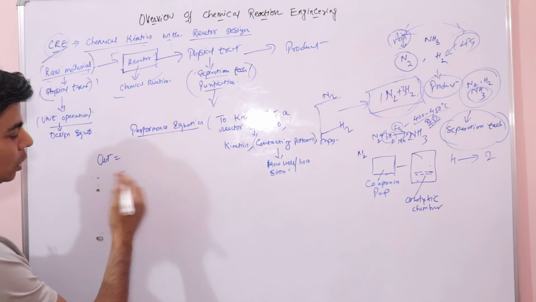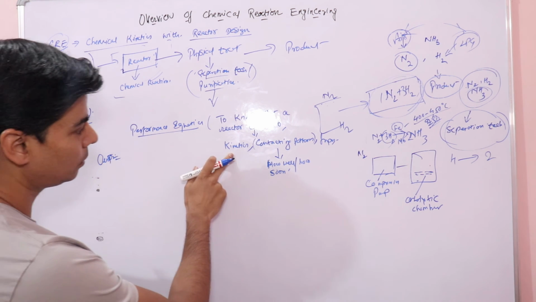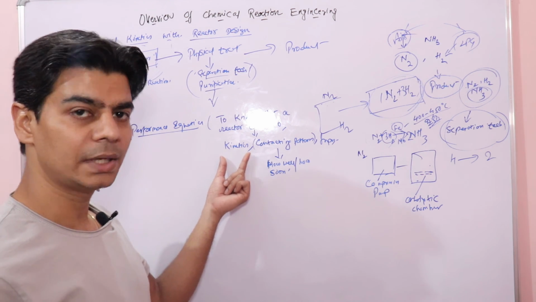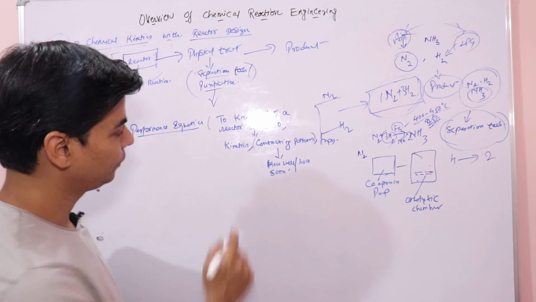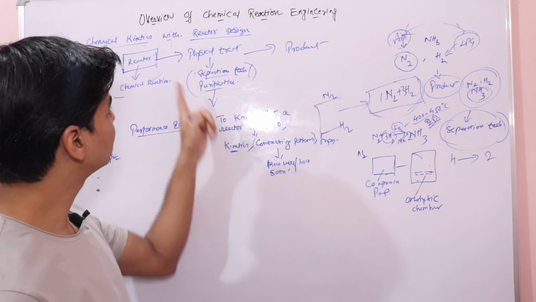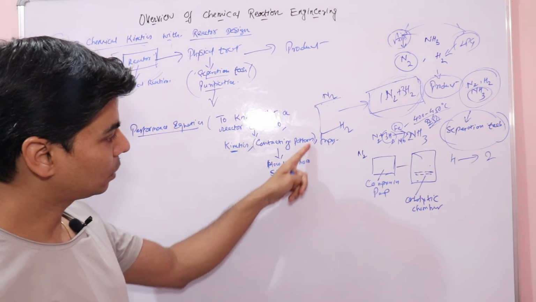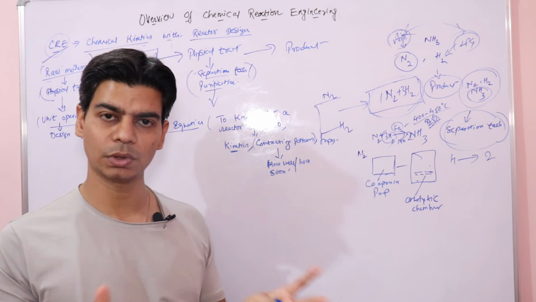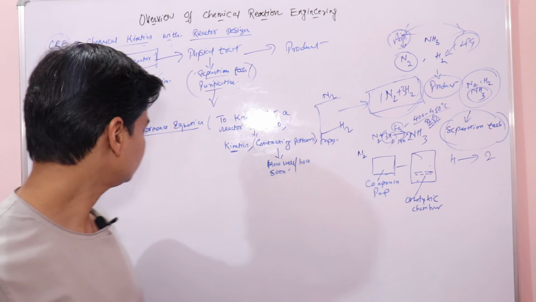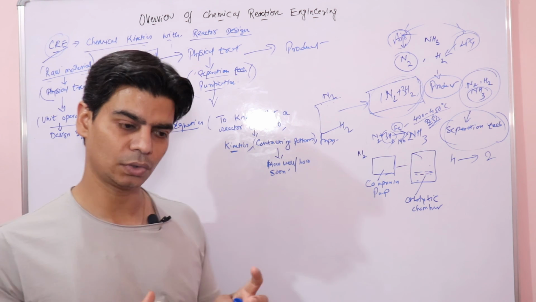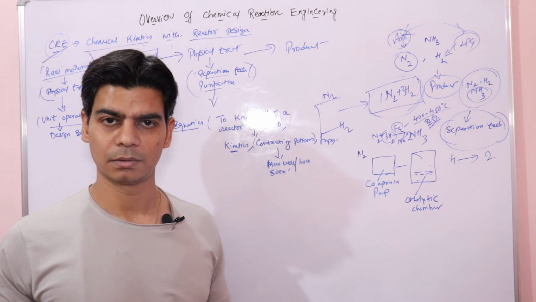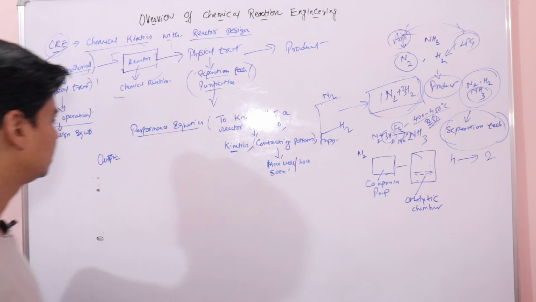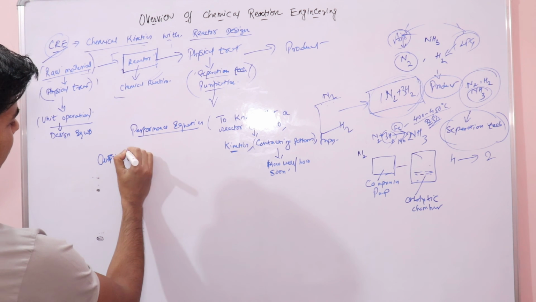To know the output, what is output? Output depends on your input, what you are feeding in the reactor, and the kinetics, when it undergoes reaction in this reactor, you should know the kinetics of the chemical reaction that is being done in the reactor, and the contacting pattern, how well they mix, whether they are miscible or what can be done so that they can be mixed well, right? It's not that they should not be mixing, right? So what design needs to be there so that the reactants can be mixed well, right? All this comes under your reactor design.